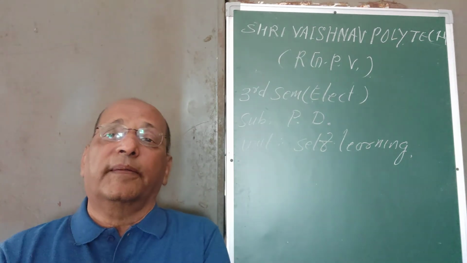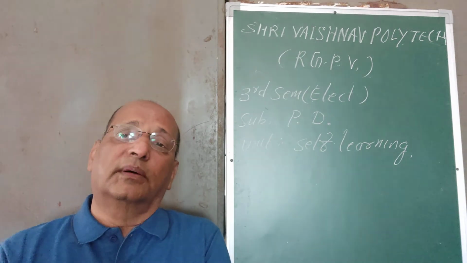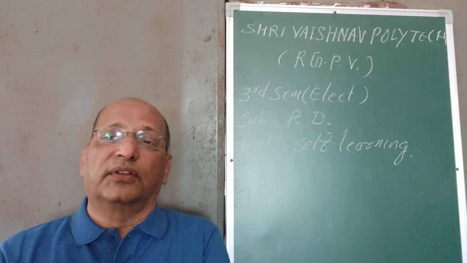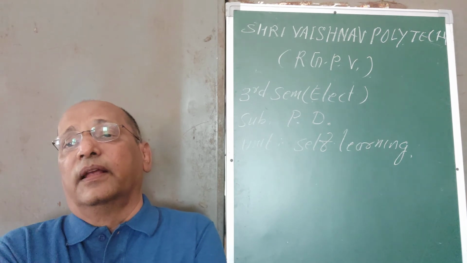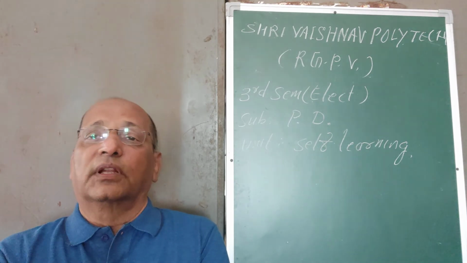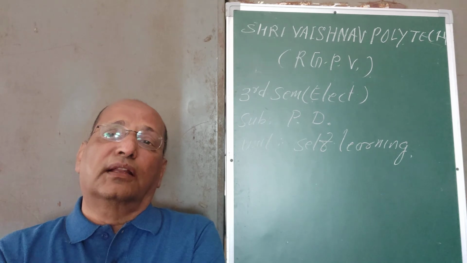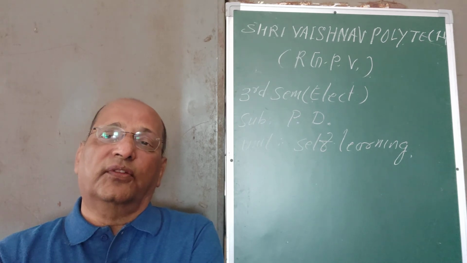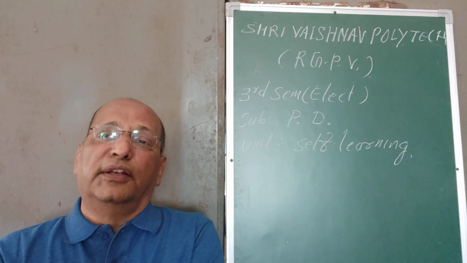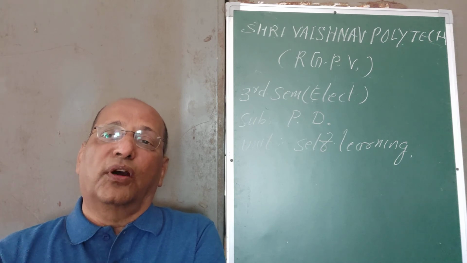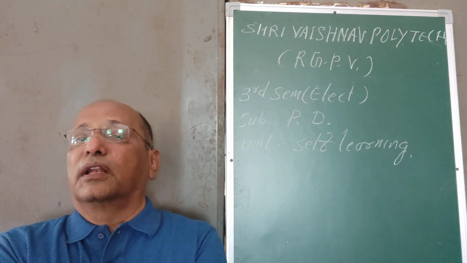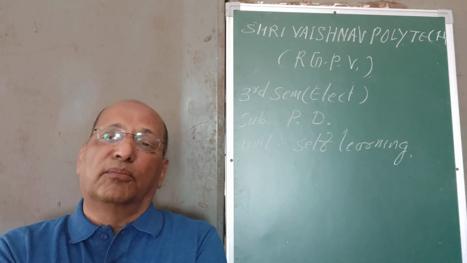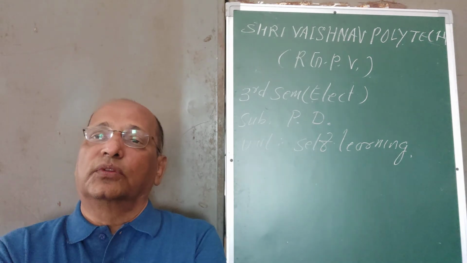So this is the total of article or point number 3, in which we have to see the learning outcome for this particular article: lifelong learning, learning process or learning needs. These are the points I have discussed. If you have any question on that, you can ask me on the WhatsApp number I have given to all my students.